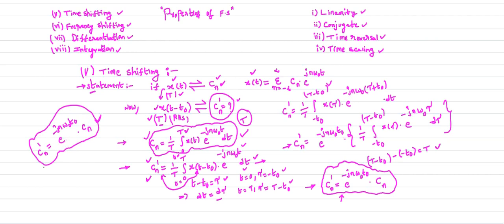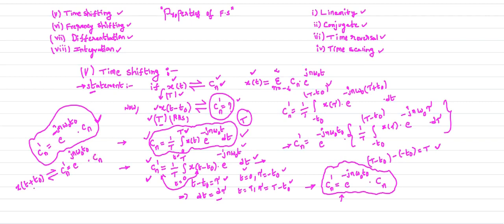Now I generalize this case. Whenever we perform the right hand side shift operation, here we will get minus. Suppose I perform the left hand side shift operation, that is t plus t naught. Now what is my complex exponential Fourier series coefficient? It is nothing but e power jn omega naught t naught into Cn.